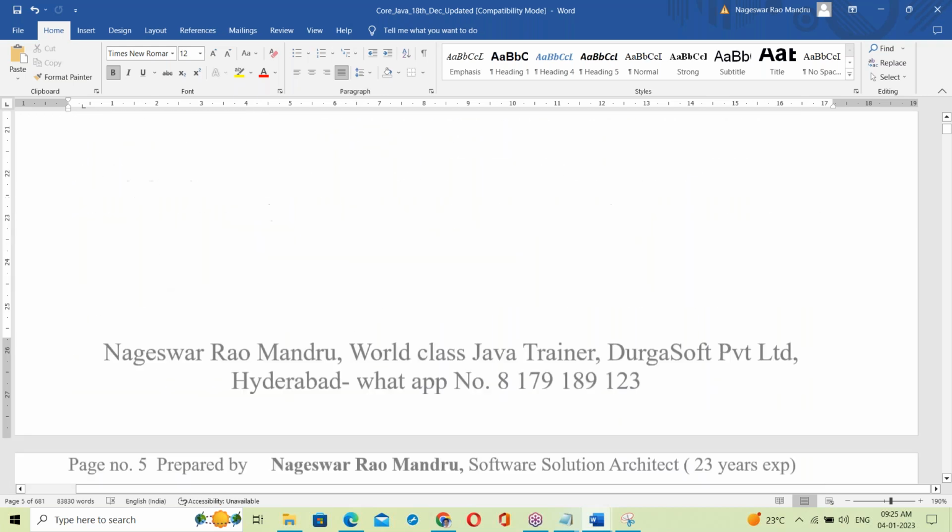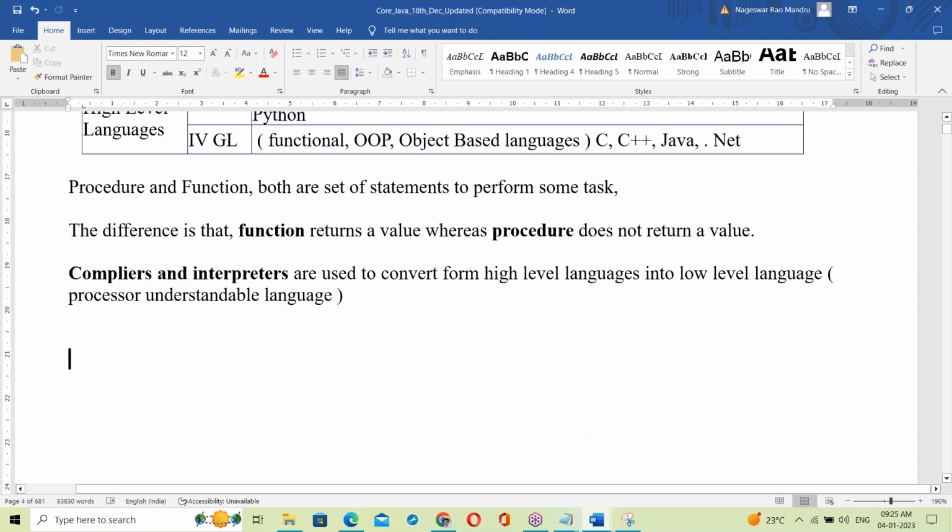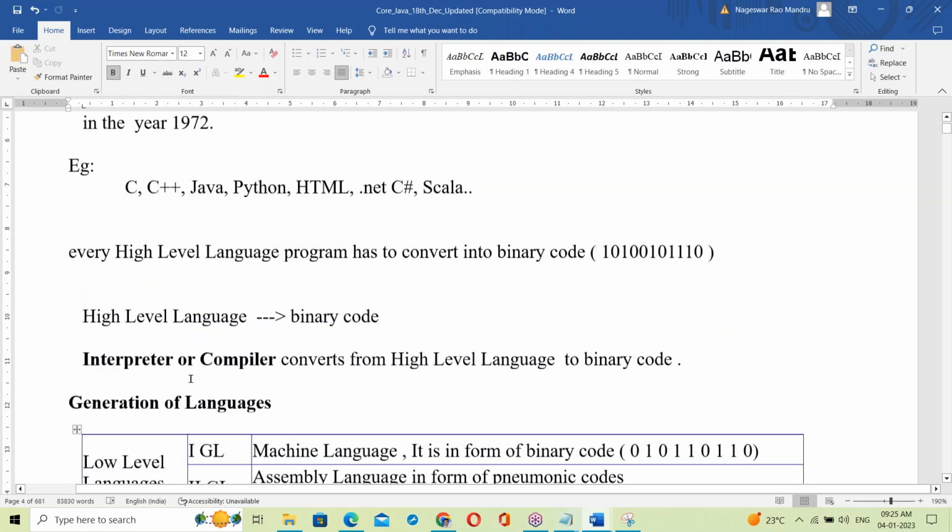So yes, till now we have discussed today's topic. All of this is there in the document.